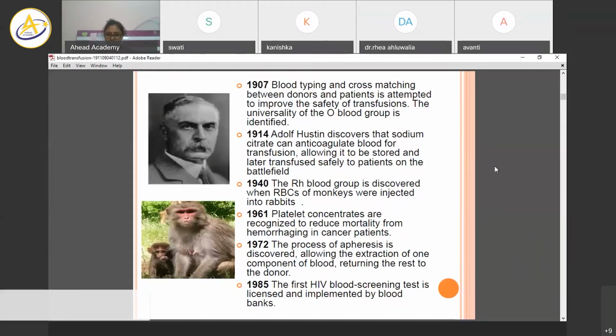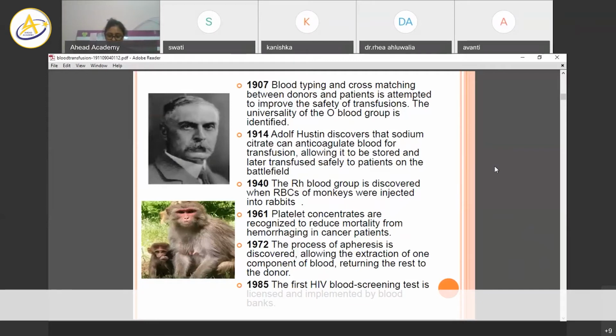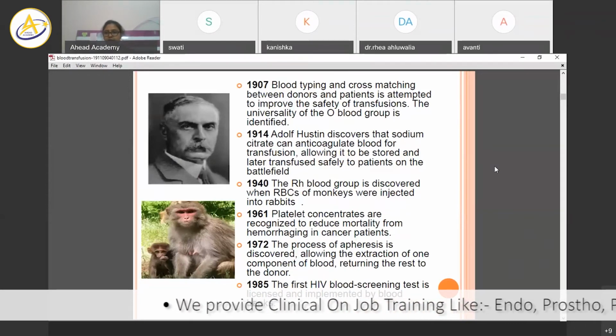And lastly, in 1985, what happened? The first HIV blood screening test was licensed, and it was also implemented by blood banks. That is very important. Shall we move on?